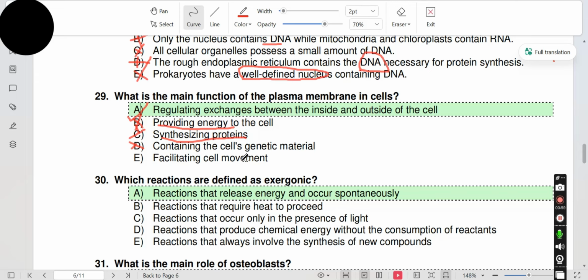Some plasma membrane proteins help in cell movement, but the main function of plasma membrane is regulating exchange between the inside and outside of the cell, and the main function of cell movement is performed by the cytoskeleton. E is incorrect. The main point in this question was main function. Option A is correct.